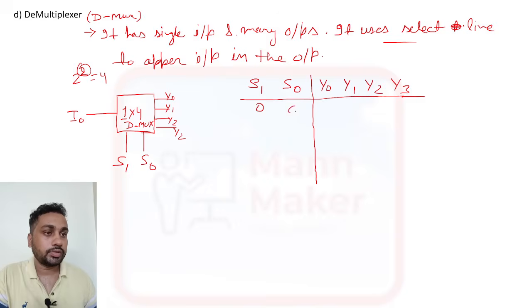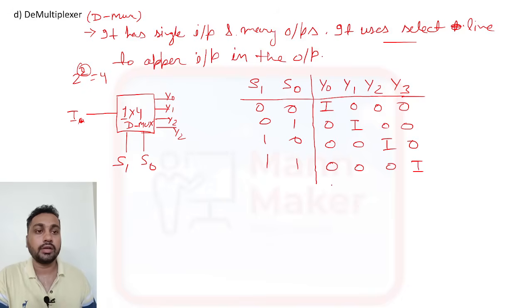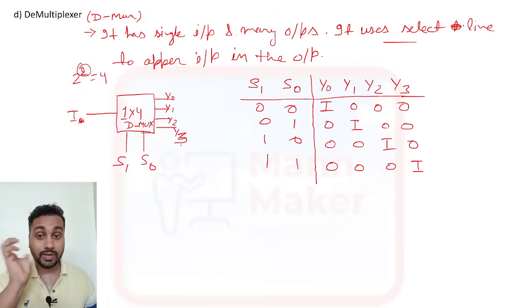Now the conditions are 00, 01, 10 and 11. When it is 00, then I will appear at Y0 and the rest will be 0. When it is 01, then it will appear at Y1 and the rest will be 0. When it is 10, then it will appear at Y2 and the rest will be 0. When it is 11, then the others will be 0 and the input will appear in Y3.